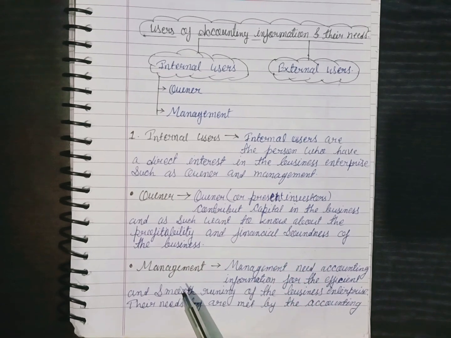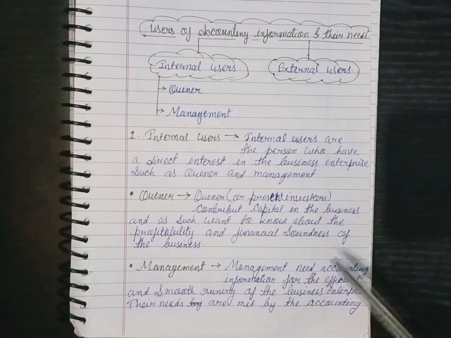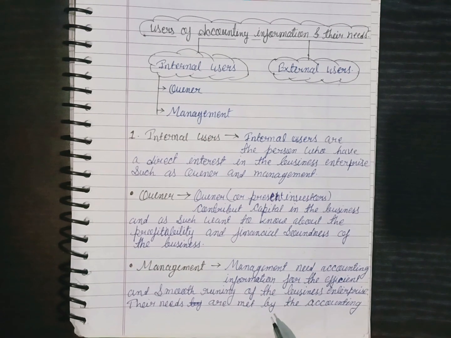And second internal user, that is management. Management need accounting information for the efficient and smooth running of the business enterprise. Okay, without getting the information, management how to control, how to efficient and smooth running business, no possibilities are there. So there is a need to provide the information to the management to run the business smoothly. Their needs are met by the accounting.